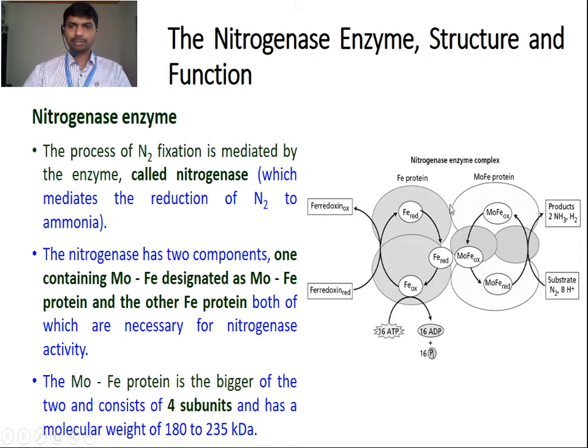So if you see the structure of the nitrogenase enzyme, it consists of two components. This is the one component, and this is the other component. The name of one component is MoFe protein, and the other one is the Fe protein. This MoFe protein, which is bigger than Fe protein, consists of 4 subunits. So this is the 1, this one is the 2, 3 and 4. It has a molecular weight of 185 to 235 kilodalton.